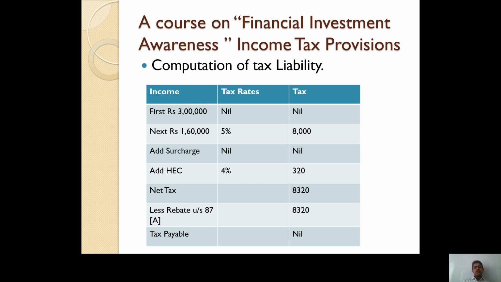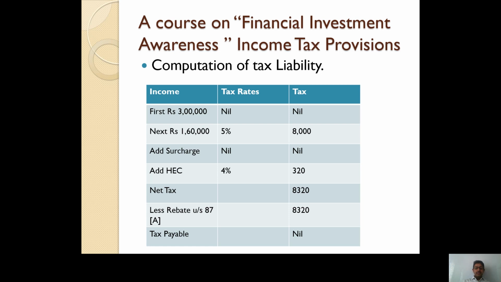And as Mr. Ranjit Kolle's income is less than rupees 50 lakh, surcharge is also not applicable. But additional health and education cess at the rate of 4% on this 8,000 is applicable. That is 320. So 8,320 is the net tax.